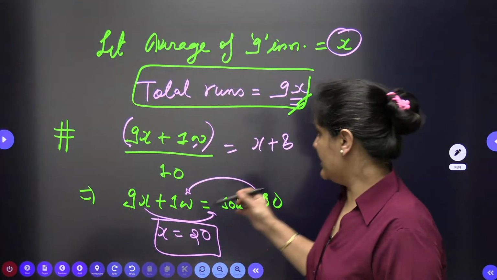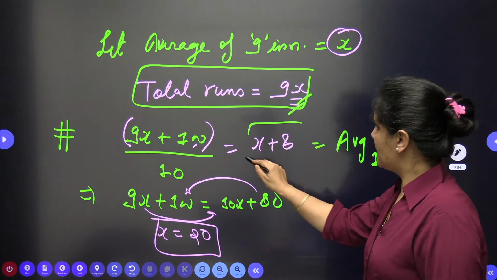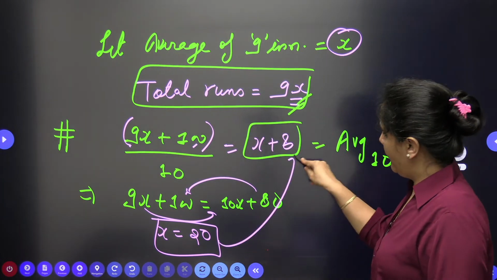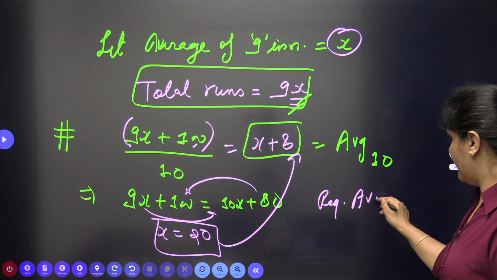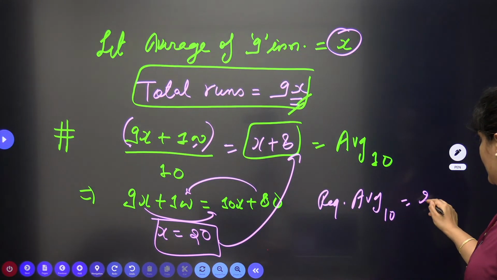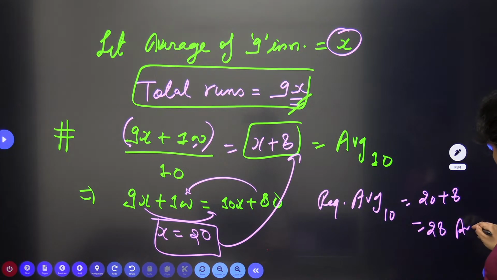So dear students, the average at the end of the 10th inning is nothing but x plus 8. You have the value of x, so you can write down that the required average of the 10th inning will be 20 plus 8, which is 28, my dear students.